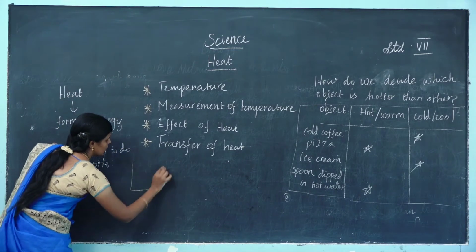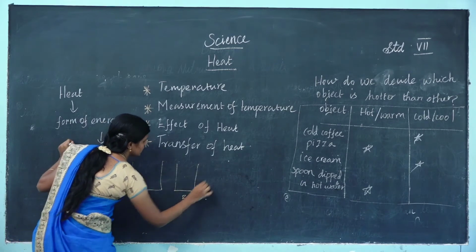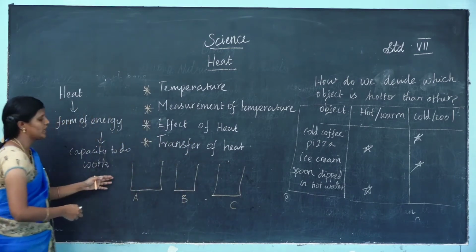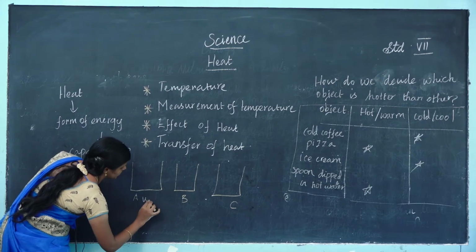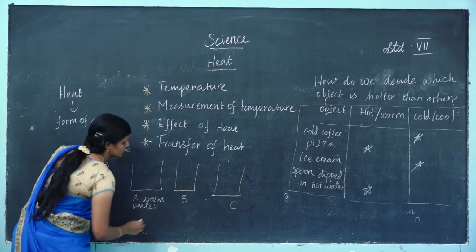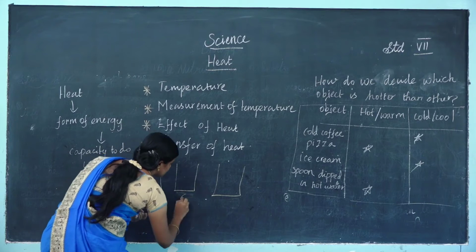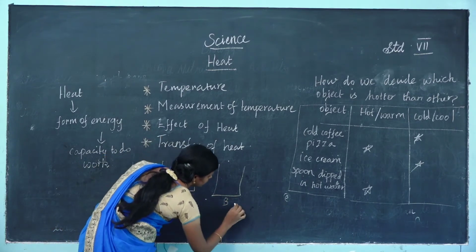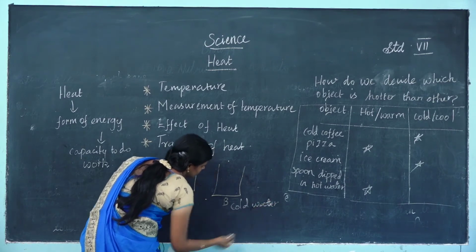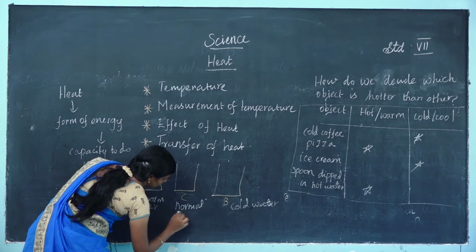One is beaker A, another one is beaker B and another one is beaker C. Beaker A is filled with warm water, beaker B is filled with cold water, and beaker C is filled with normal water.